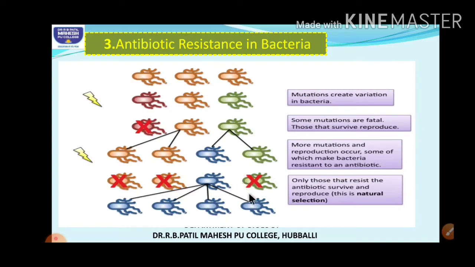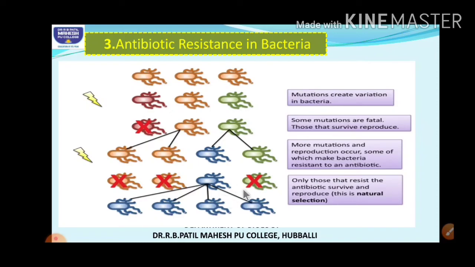So soon the resistance providing genes which are present in this bacteria now become widespread. Why? Because these bacteria are multiplying enormously, right? And now this entire bacterial population will become resistant, because in the future generations the number of this mutant strain is highly increasing. So in that population, you can see that all those bacteria are resistant to antibiotics, right? So this is one example we can quote for natural selection, students. That is, nature has selected the resistant variety, right?